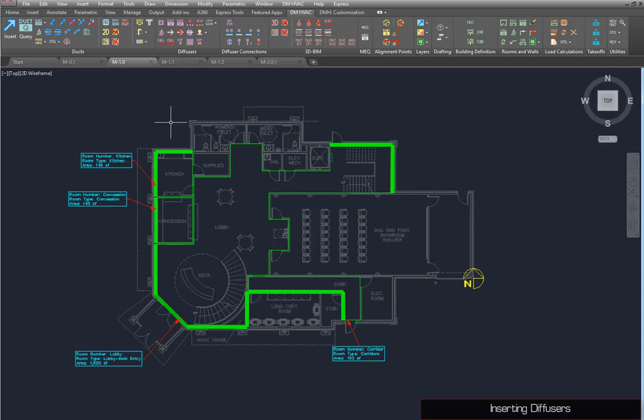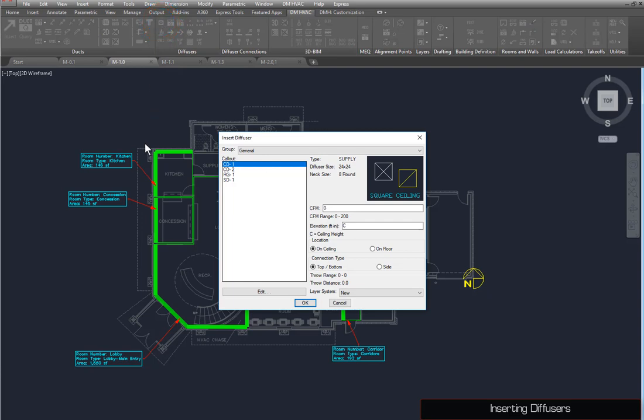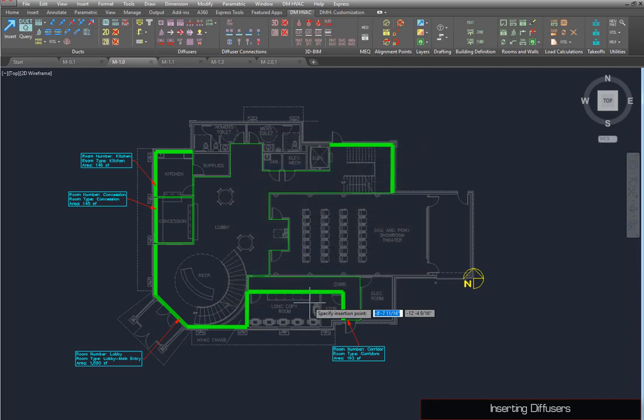Diffusers are inserted on the drawing with the Insert Diffuser command. Here, you can select the diffuser to insert, its airflow and location, and layer system. You can also press the Edit button to make changes to the selected diffuser in the schedule. Select diffuser CD1 and press the OK button. Specify an insertion point and rotation angle for the diffuser. Place as many diffusers as you need, then press Enter to finish the command.